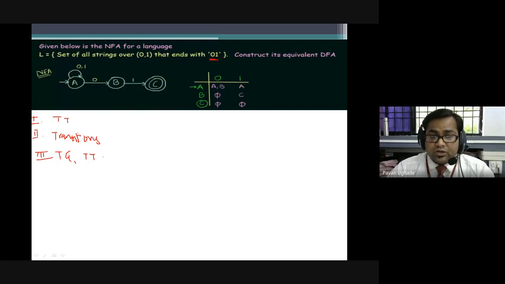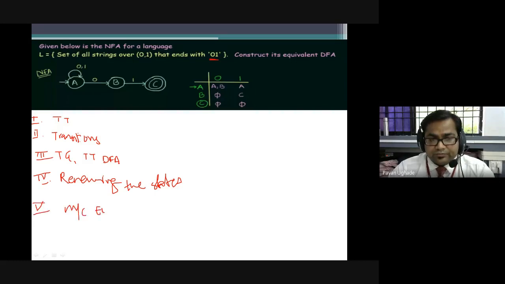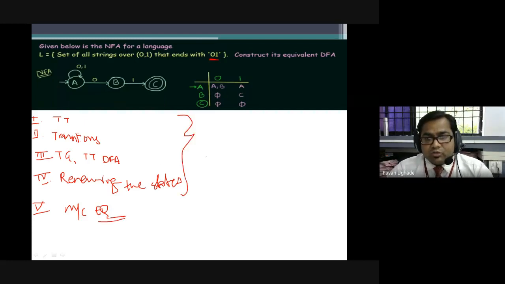This is for the DFA. In step 4, I'll be asking you to add one more step, renaming the states. And step 5 will be your machine equation, which is your final answer. This is how you will be solving this problem, with 5 steps. Okay, so please note this down.